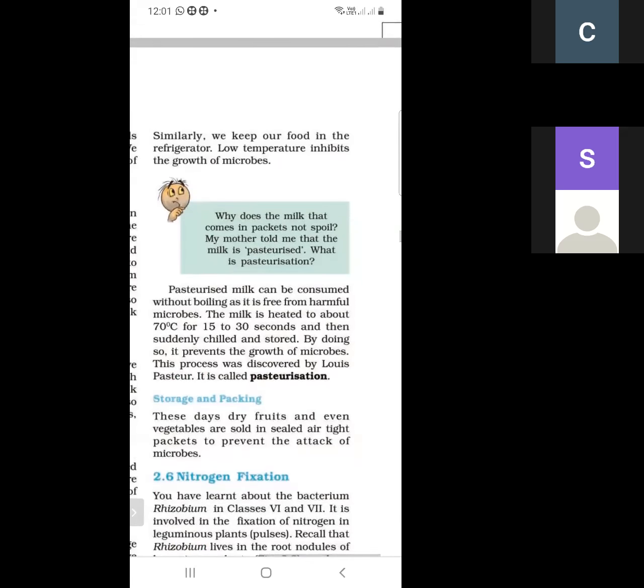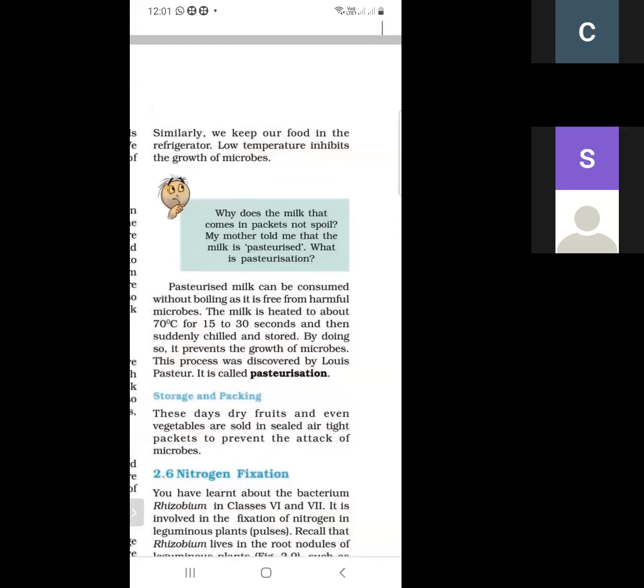Why does the milk that comes in packets not spoil? My mother told me that the milk is pasteurized. As we know, we use milk in packets and it does not spoil for a longer time. It can be used for many days. Why can it be used for many days? Because in the packets the milk is pasteurized.